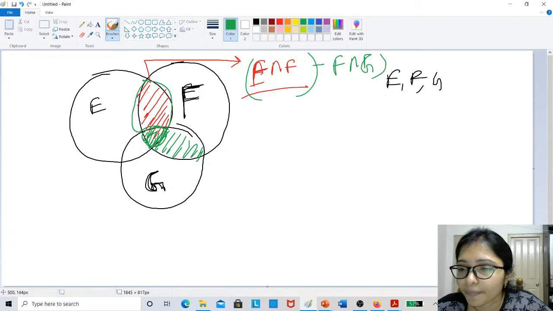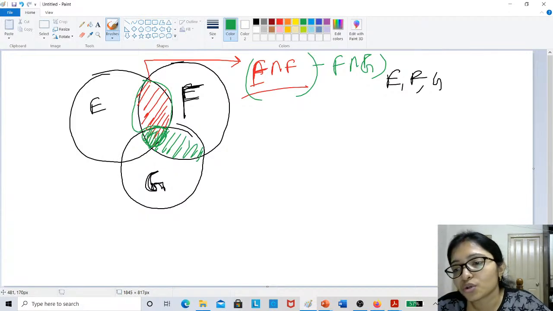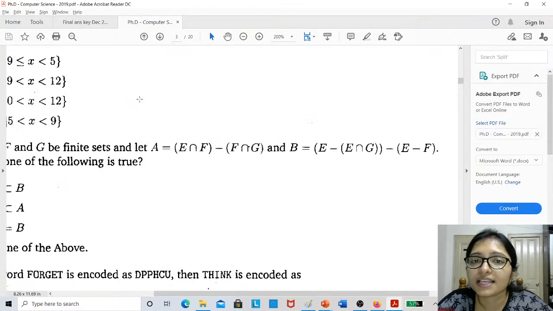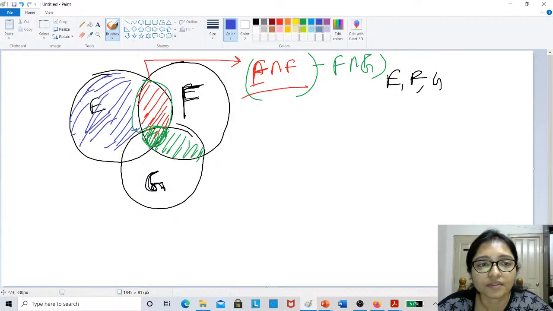intersection G. यही तो मैं भी। तो तिरुपति, how have you done this? इसमें if we are doing like that, then this answer is coming. So E minus E intersection G. So E minus E intersection G is this area, right? E intersection G is this area, means this area will be E minus G, right? Here it is E minus E intersection G, this area.